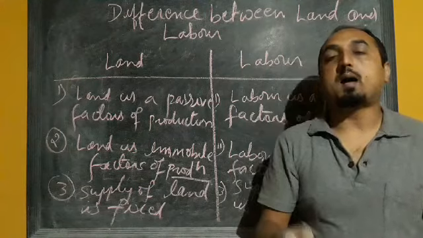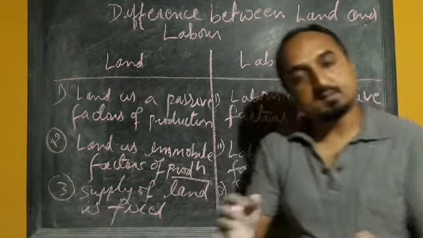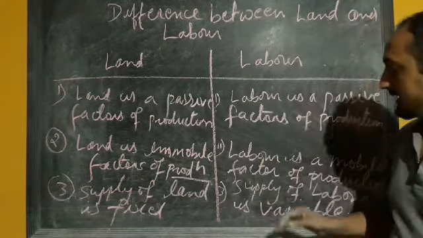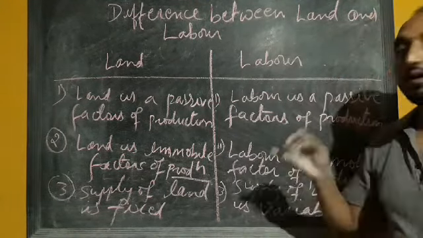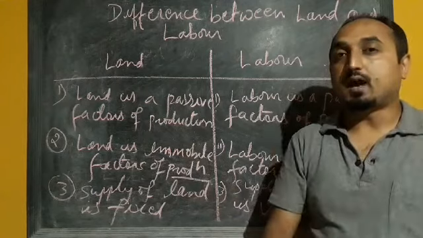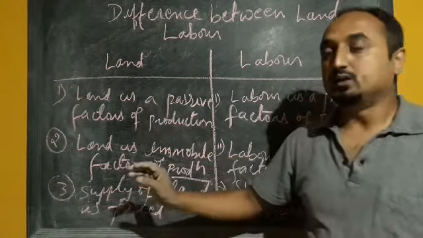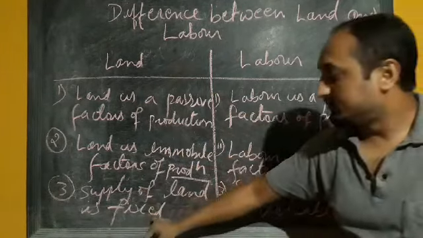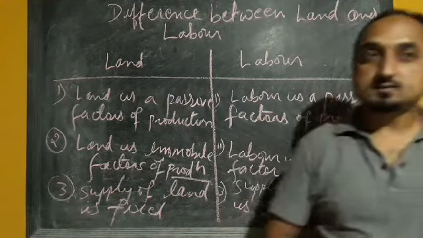So normally what happens is that when the population of a country increases, the supply of labor or the number of laborers will increase, but the supply of land, whatever quantity of land we have, will remain fixed. So supply of land is fixed and the supply of labor is variable.